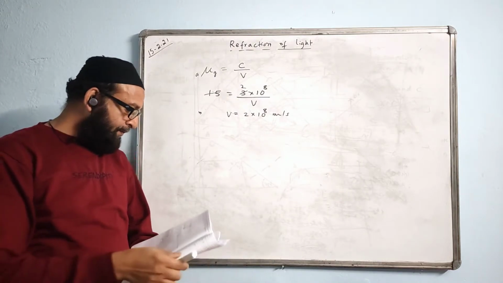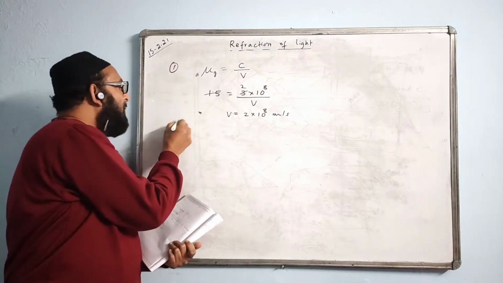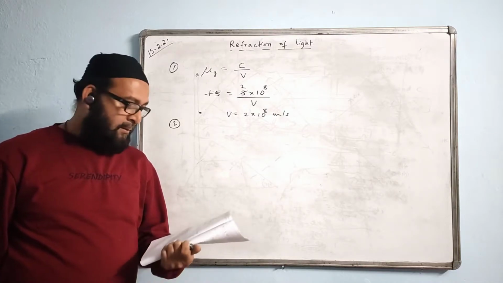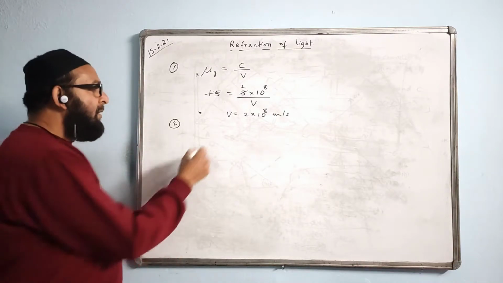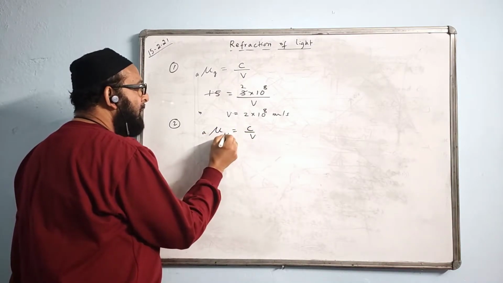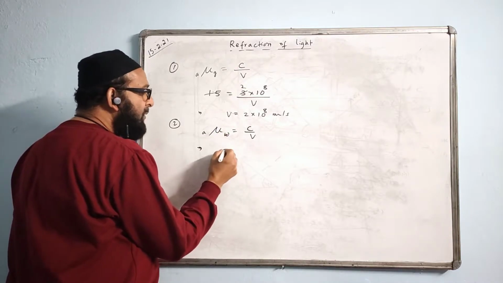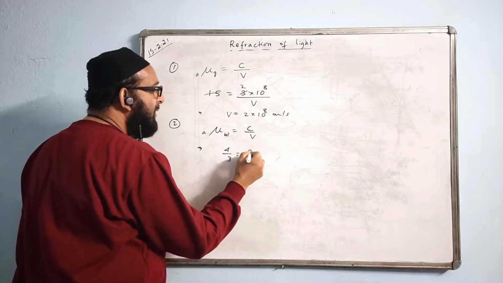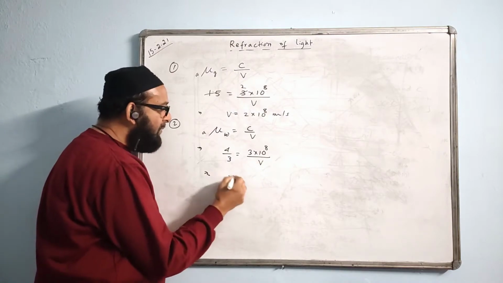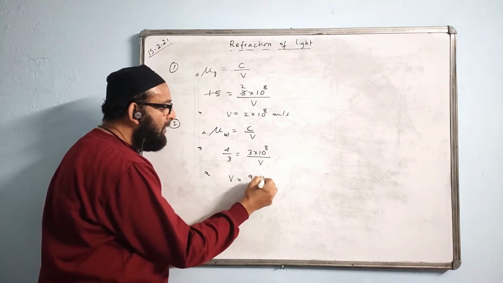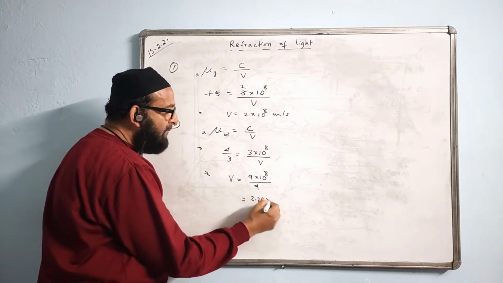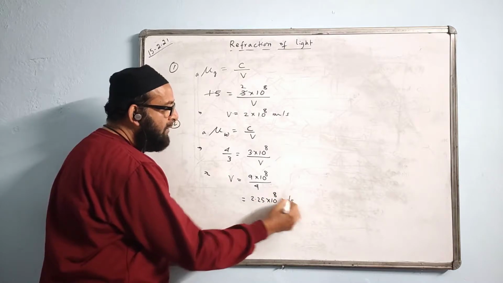Now, next question. This was number 1. Number 2: the refractive index of water with respect to air is 4 by 3. Find the speed of light in water the same way. The formula is C upon V, water with respect to air. The value is given 4 by 3. C value we take 3 into 10 to the power of 8. You have to find the value of V. The value of V will become 3 times 3 is 9, into 10 to the power of 8, divided by 4. 9 by 4 is 2.25 into 10 to the power of 8 meter per second.